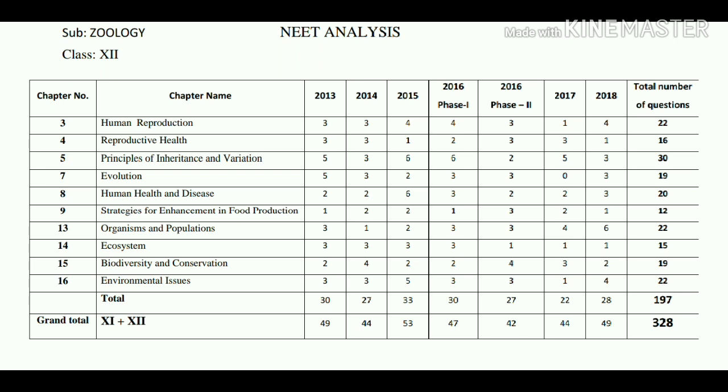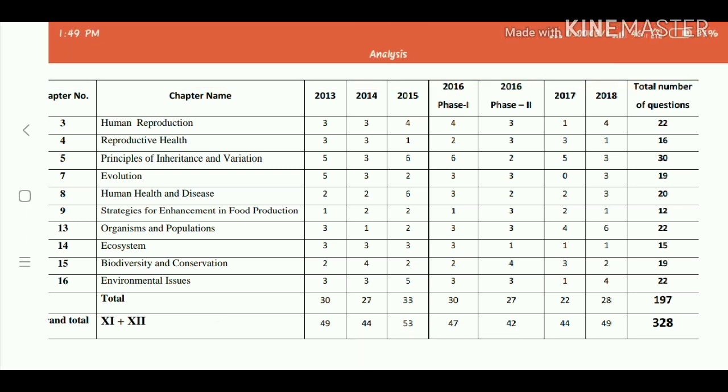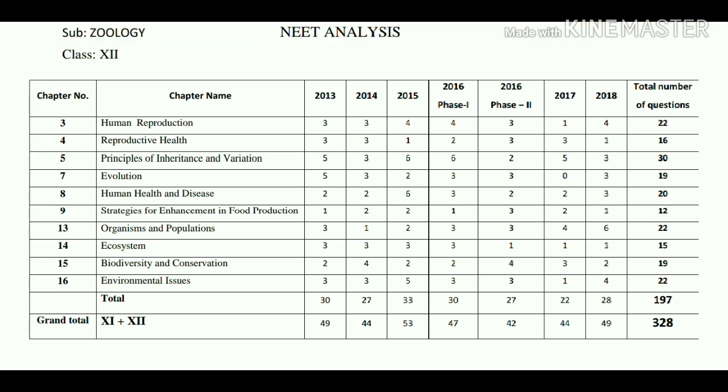From 11th and 12th standard total topics, how many questions they asked, you see. In 2013 49 questions out of 90 questions are asked from the zoology subject. In 2014 44 questions asked from the zoology, and remaining questions asked from the botany. And in 2015 53 questions are asked from the zoology, whereas remaining questions are asked from the botany.